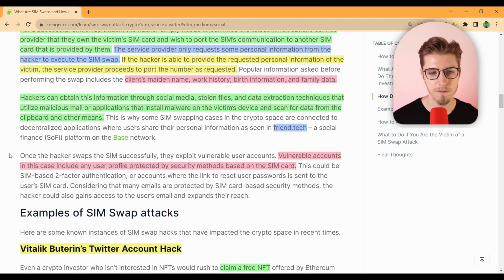Now, some of the most popular information here includes the client's maiden name, work history, birth information, and family data. Now, all the pieces that were mentioned here can easily be found on social media platforms such as Facebook, maybe Twitter, etc. Hackers can obtain this information from social media, stolen files, and data extraction techniques that utilize malicious mail or applications that install malware on the victim's device and scan for data from the clipboard and other means.